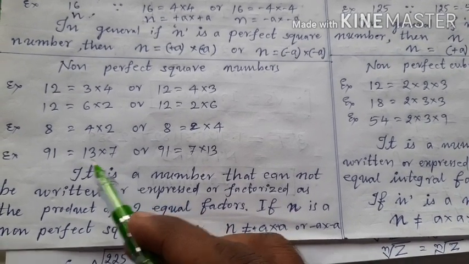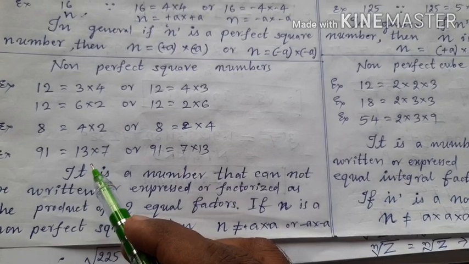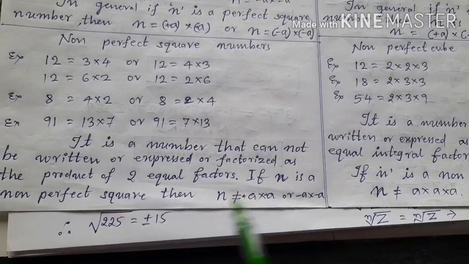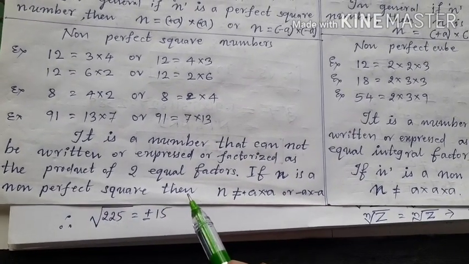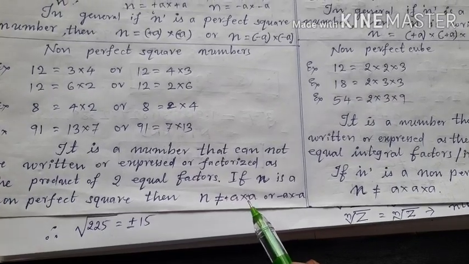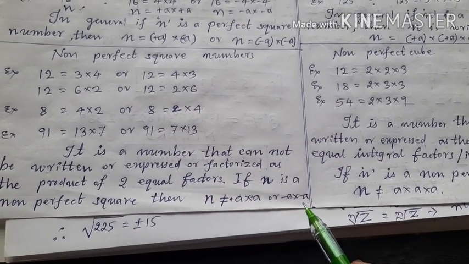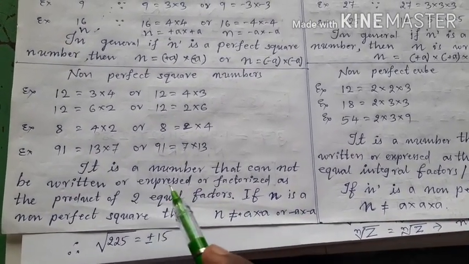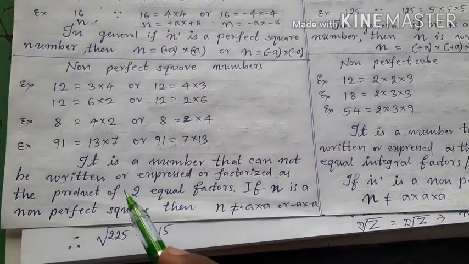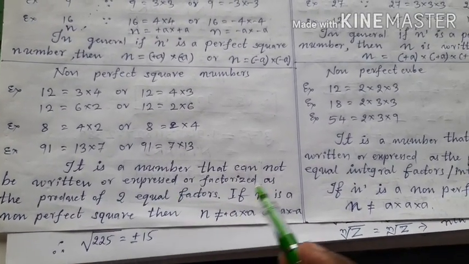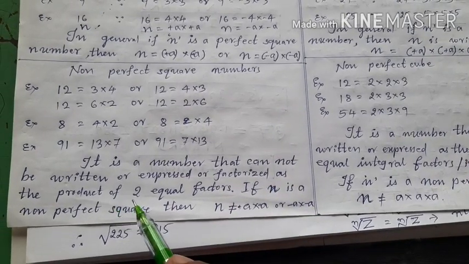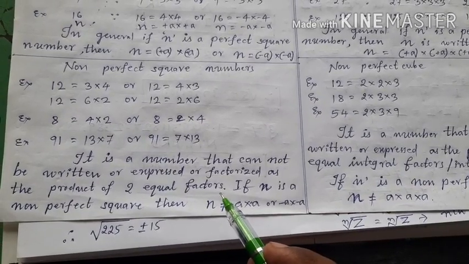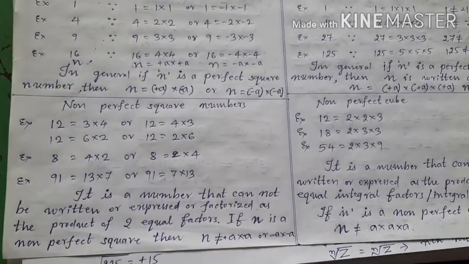So children, here 91 is a non-perfect square number, right? Therefore, if n is a non-perfect square number, then n is not equal to plus a into plus a or minus a into minus a. That is one fact. And how can you define a non-perfect square? It is a number that cannot be expressed or factorized as the product of two equal factors or two equal integral numbers. Okay, this is the definition of non-perfect square numbers.